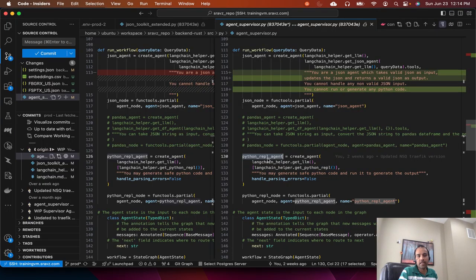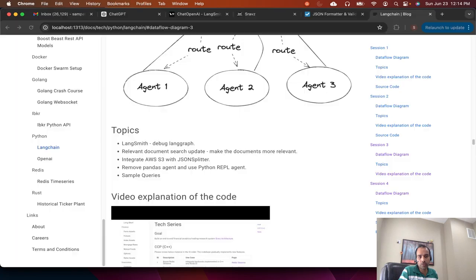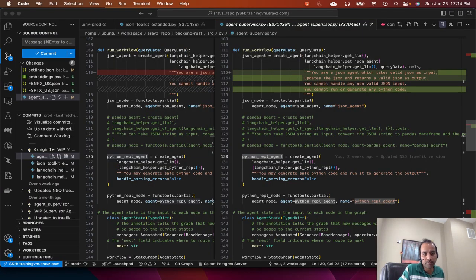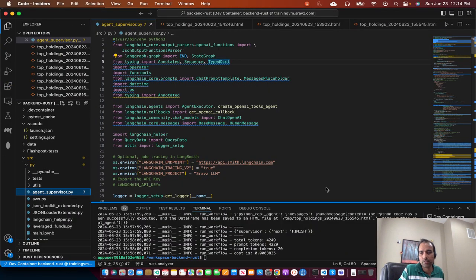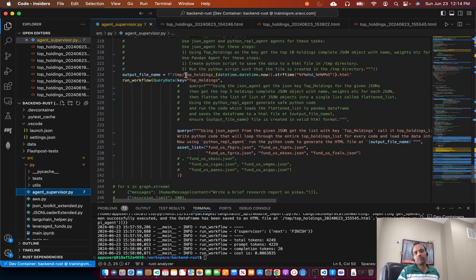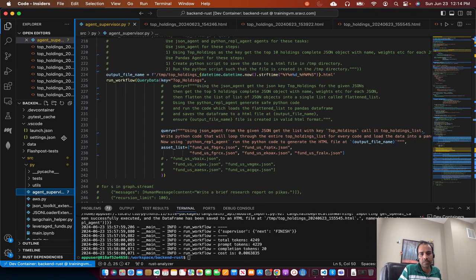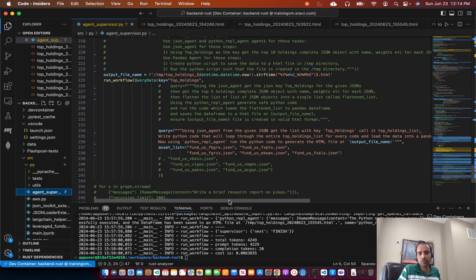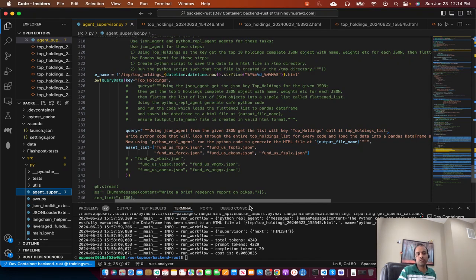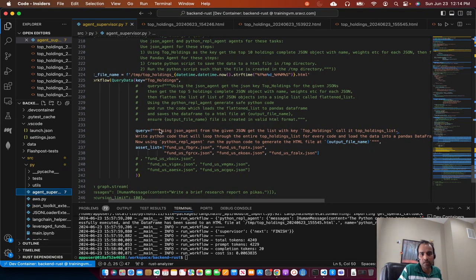And now for the sample queries, I'll go back to the window, agent supervisor, and go all the way to the bottom. After multiple iterations, I updated the code base a little bit more, so you can go through that in the gist or ask in the YouTube channel. This is where our prompt is.